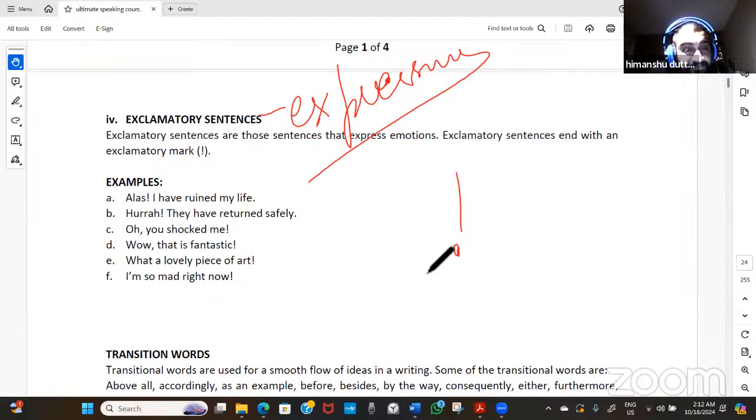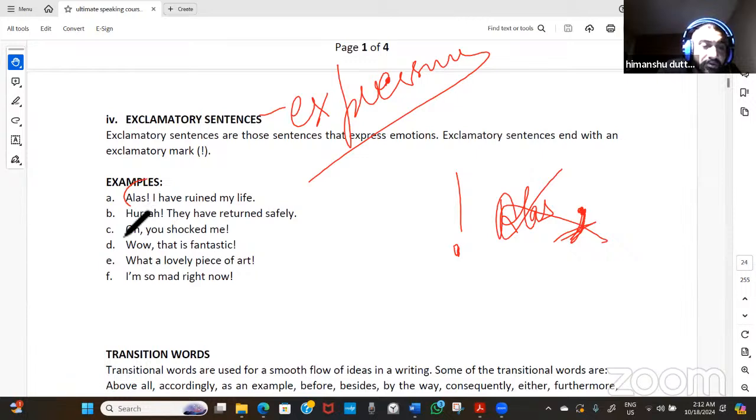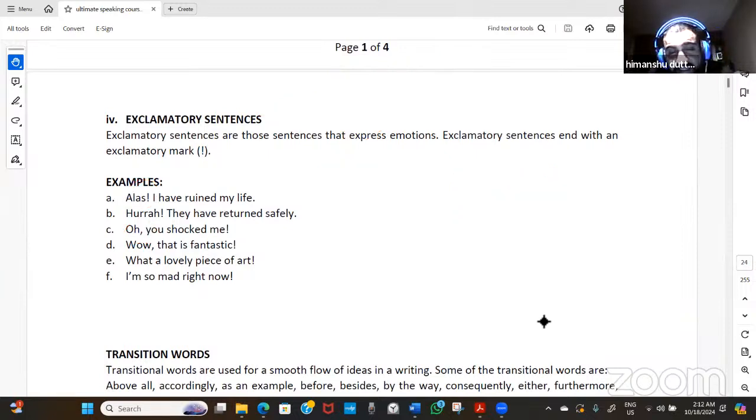If the exclamation is weak, you will put a comma after it, like "Alas,". If it is not weak but strong, the exclamation sign is along with it and there is no comma after that. If you are putting "Oh," then this exclamation is weak. "You shocked me!" But the exclamation sign is at the last, just to let you know that it is an exclamatory sentence.